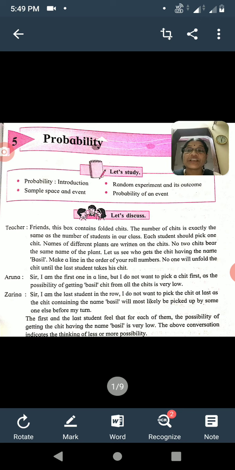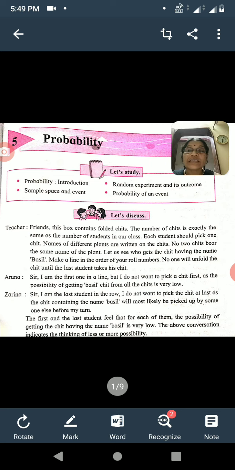And then what is Aruna saying? Her roll number is 1. She is saying, sir, I am the first one in the line, but I do not want to pick a sheet first, as the possibility of getting the basil sheet from all sheets is very low. Means if there are 60 students, then the possibility of getting the basil name is 1 upon 60. And that's why the possibility of getting the basil name is very low.